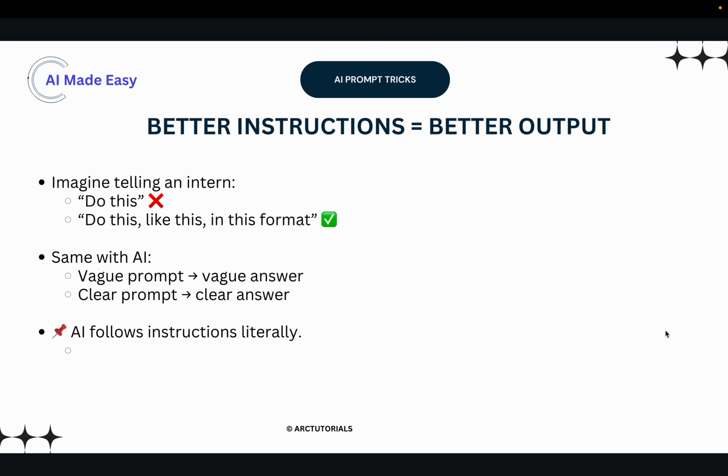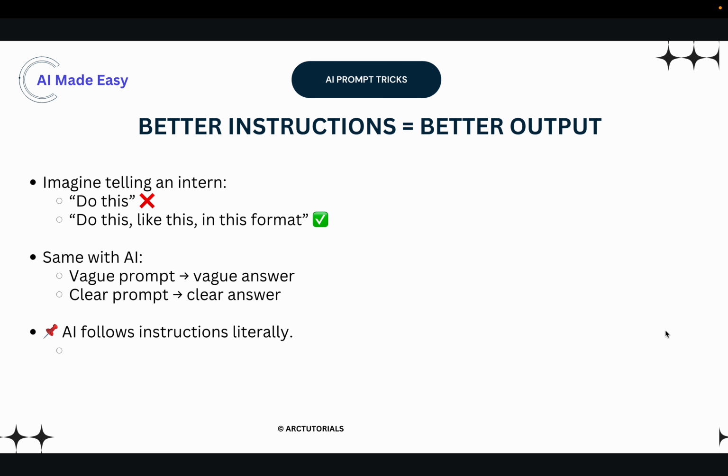Imagine telling your digital intern, do this. Or instead of that, you can say, do this like this in this format. Same with AI. If you give a vague prompt, you'll probably end up getting a vague answer. But if you give a clear, structured, broken down task prompt, you will get a clear and concise answer. AI follows instructions, and that's what I mean literally.